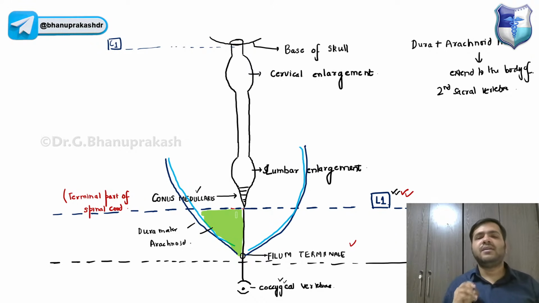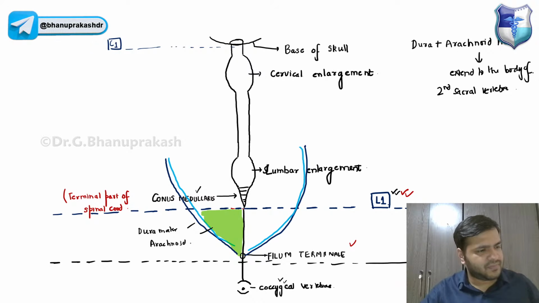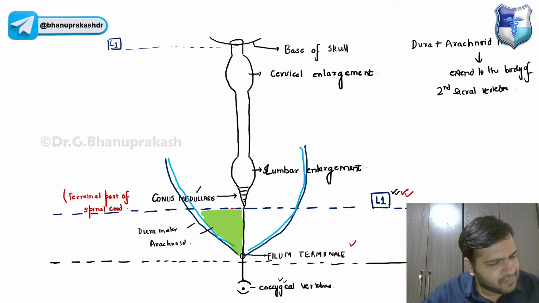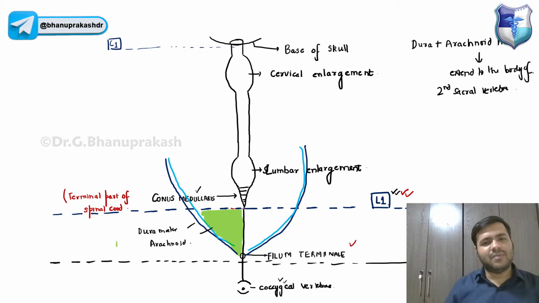Can anyone tell me, is there any spinal cord present over here? I'm coming to the pia mater also, no worry. No, there is no spinal cord because the spinal cord has already ended at the level of L1, guys. So this space contains one fluid, and you already know this is the cerebrospinal fluid.